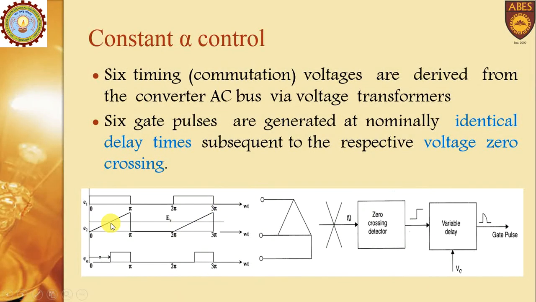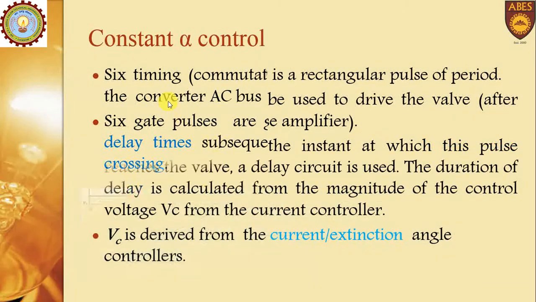Whenever E2 crosses 0, this is the duration alpha. So after the angle alpha, a gate pulse will generate. Similarly, at this point, again after the duration alpha, another gate pulse will generate. This is the principle of constant alpha control.